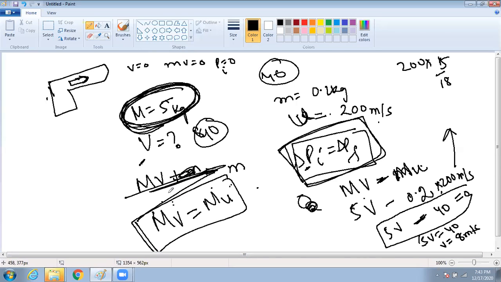Are you understanding, beta? Momentum of the gun equal to momentum of the bullet. And you found out, yes, momentum remains constant. Why? Because see, 5 kg, the one which is having a more mass will go slow, will go at a lesser velocity. One which having a lesser mass will go at a higher velocity. Yes or no?